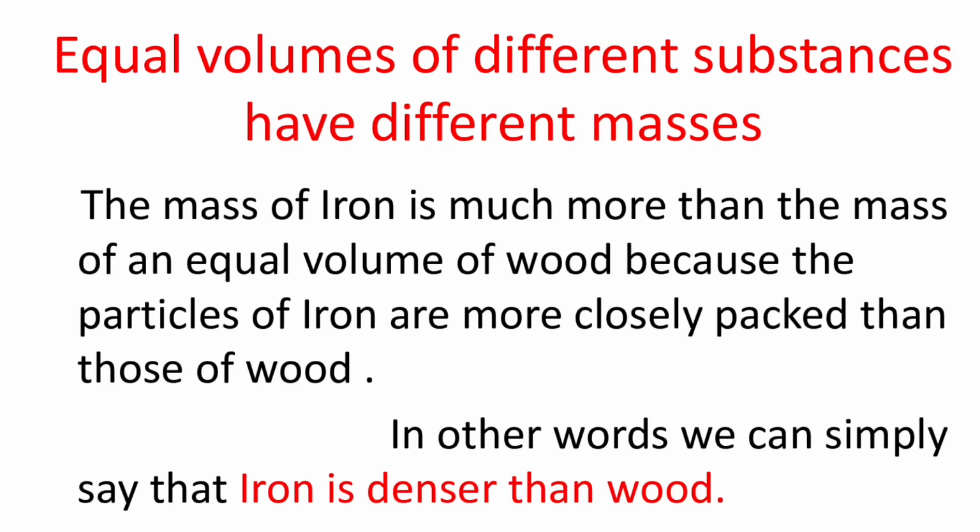For example, the mass of iron is much more than the mass of an equal volume of wood, because the particles of iron are more closely packed than those of wood. Or simply we can say that iron is denser than wood.